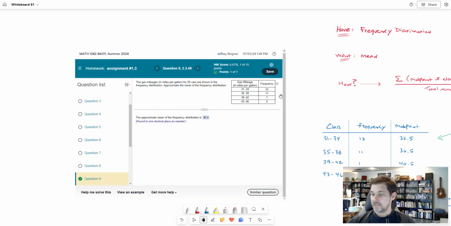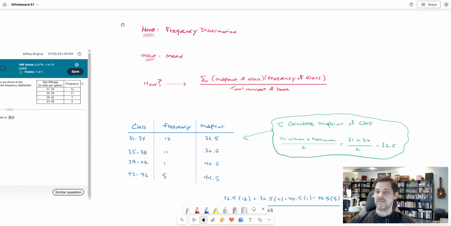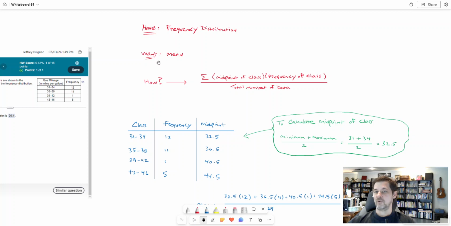But it's easy for me to tell you how to do it. So here's how you would do this in the case of me having a frequency distribution and wanting the mean. Okay, how do you do it? You add together, and this symbol right here means I'm going to add together, the midpoint of each class, because a frequency distribution is made of classes. The midpoint times the frequency of the class.